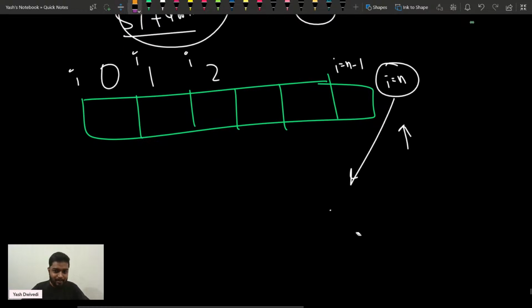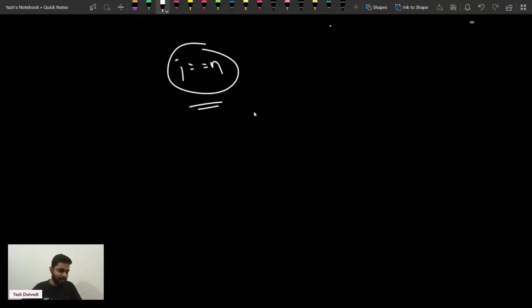In that case, I must have made my subset. Are you getting this point? When I is equal to n, I must have made my subset because I've exhausted all the elements. Just go with recursion, leap of faith.